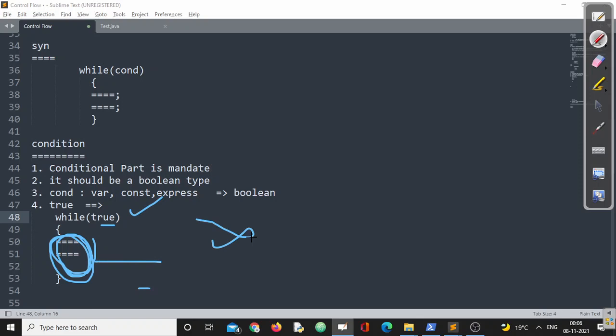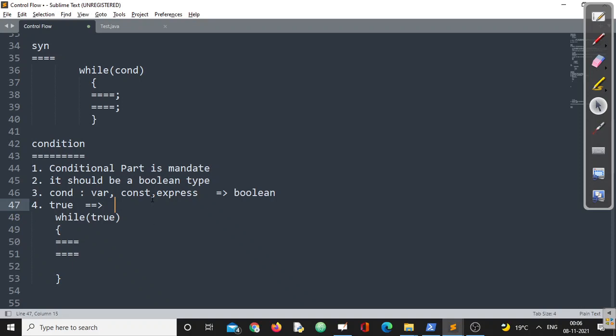First point, remember, this is the first and the very important point.